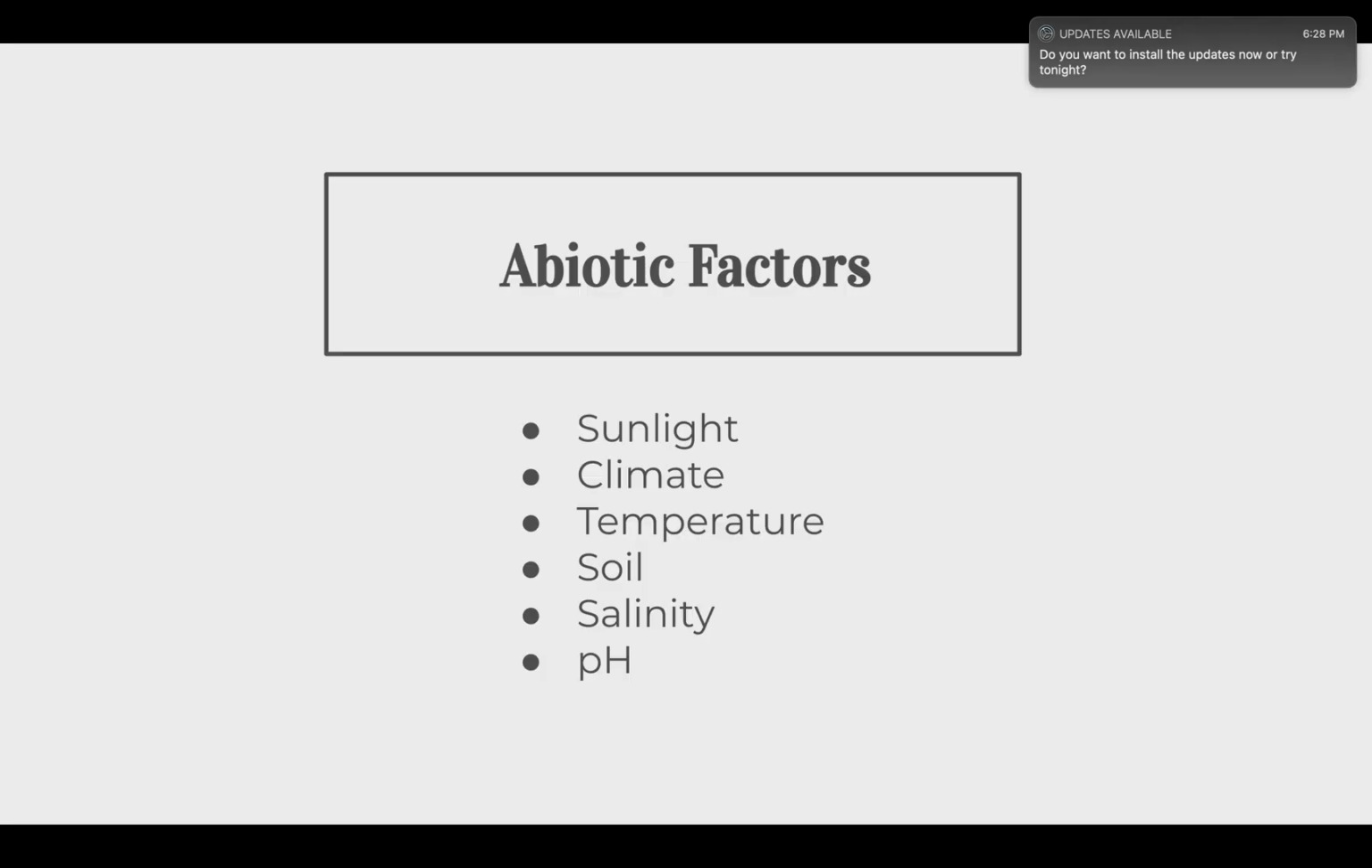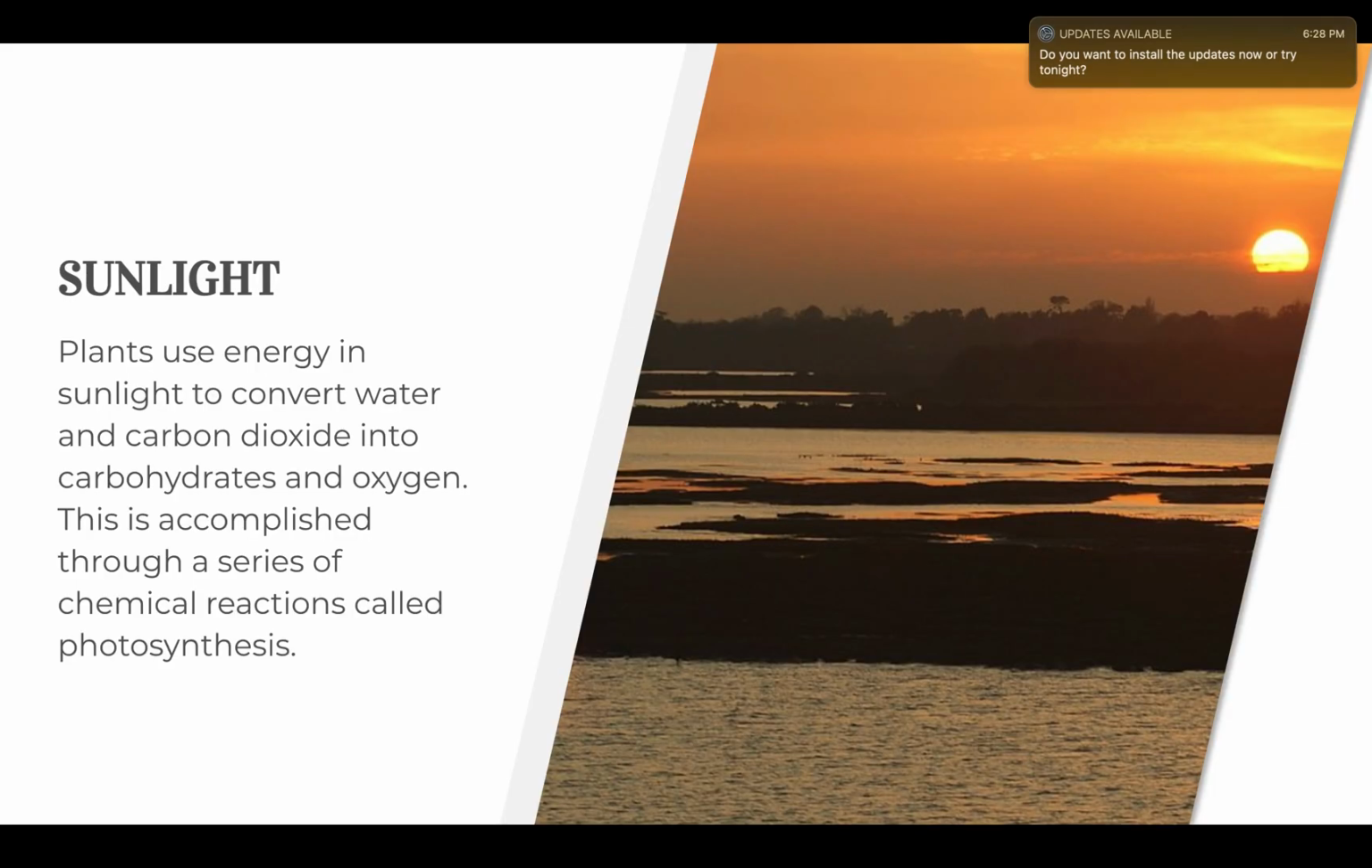And next are the abiotic factors. There are sunlight, climate, temperature, soil, salinity and pH. Sunlight: plants use sunlight to convert water and carbon dioxide into carbohydrate and oxygen, which is called photosynthesis.